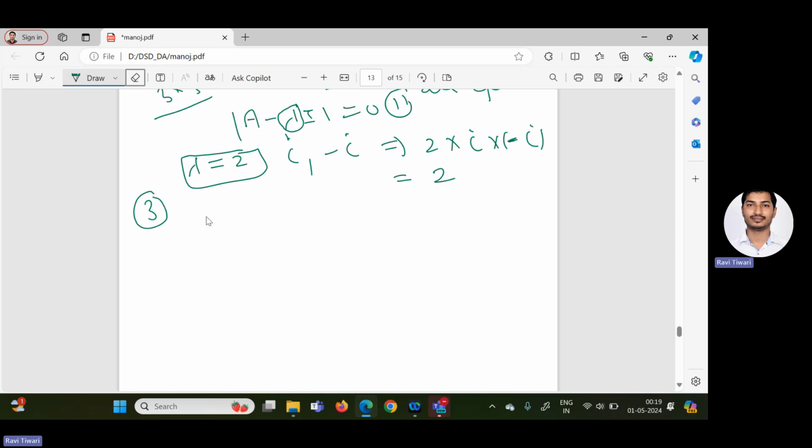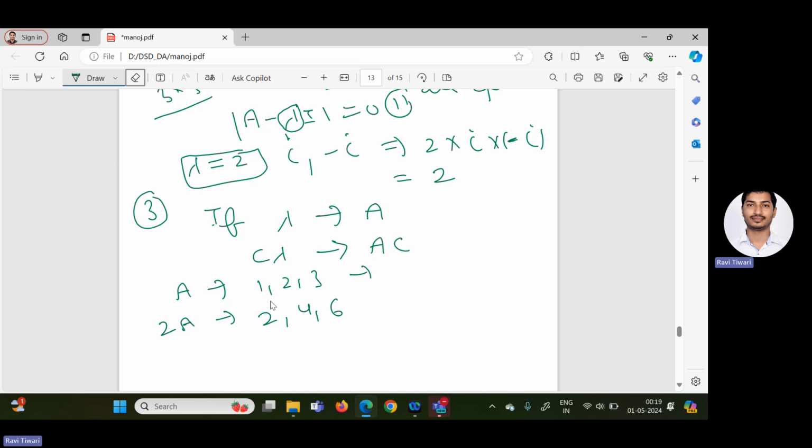Next, what is the eigenvalue? If lambda is an eigenvalue of matrix A, then C lambda will be an eigenvalue of A times C. For example, if matrix A has eigenvalues 1, 2, 3, and someone asks what the eigenvalues of 2A will be, you simply multiply by 2: 2, 4, 6.